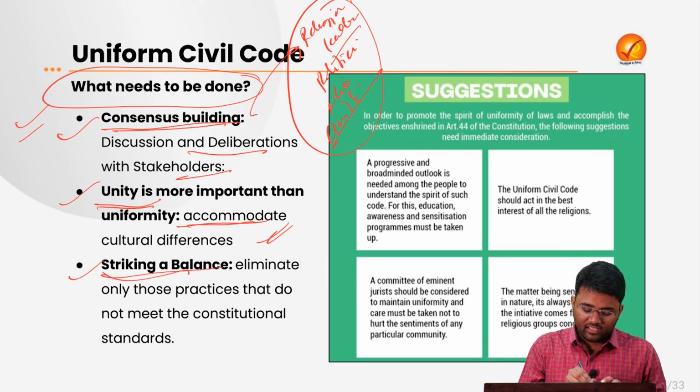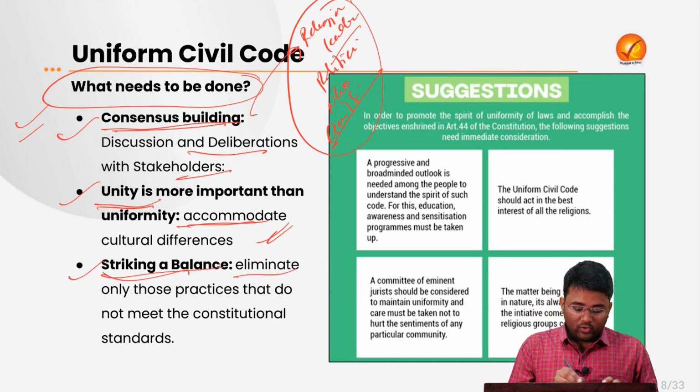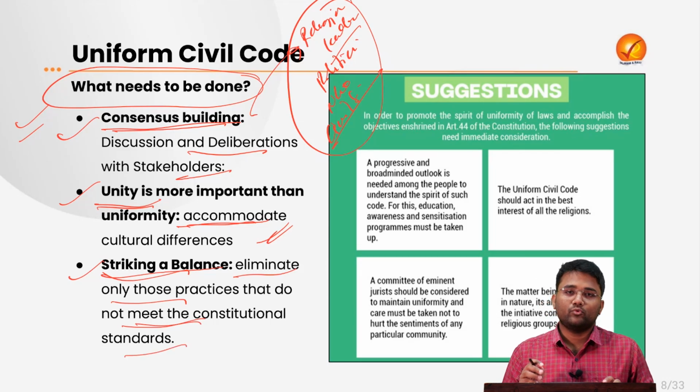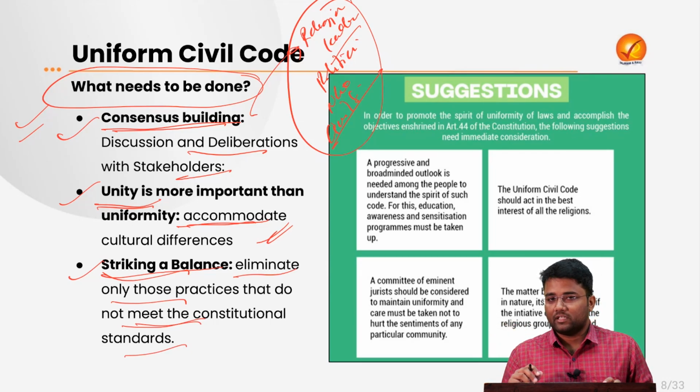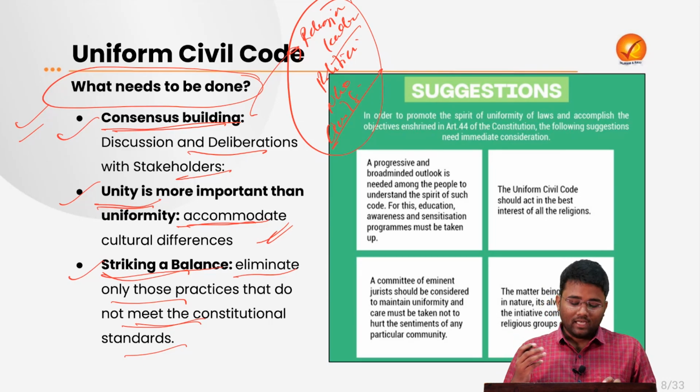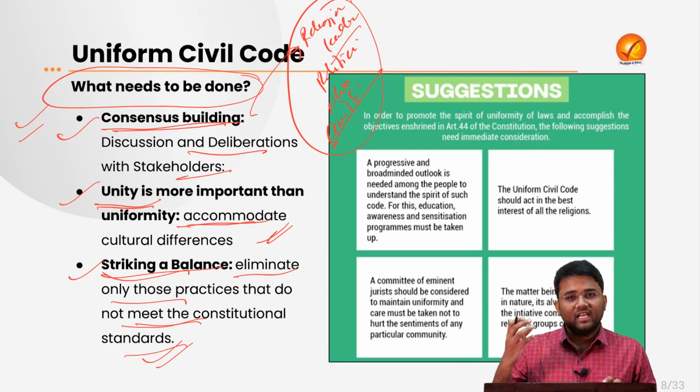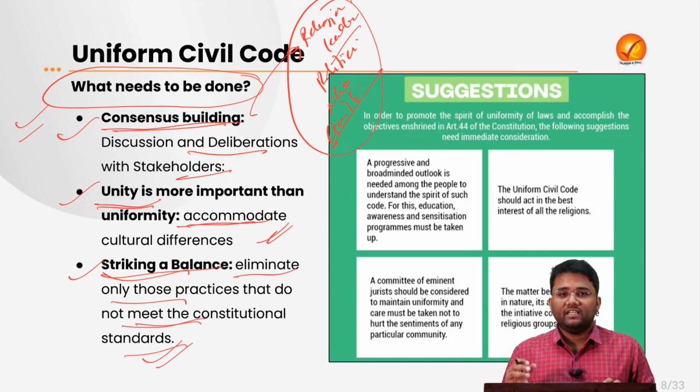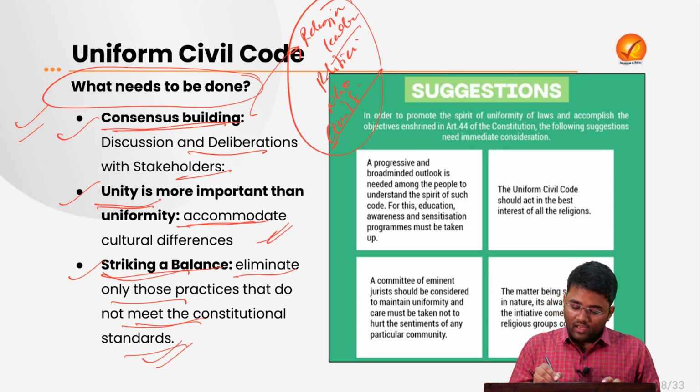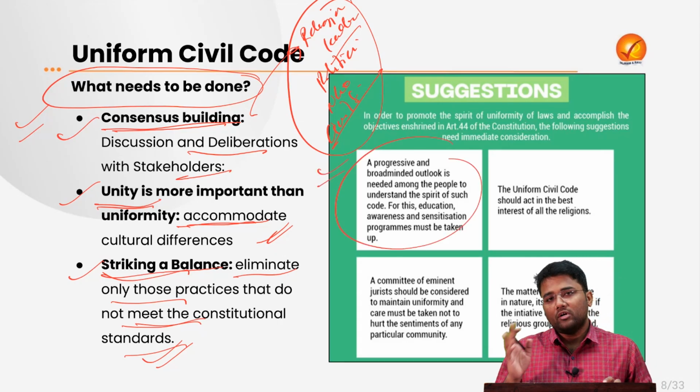Then there is need to strike a balance, whereas we have to eliminate only those practices that do not meet the constitutional standards. Let's suppose the triple talaq practice that was repealed by the Supreme Court of India. That was against the dignity and the equality of Muslim women. So some practices which are against our constitutional standards, which are against our fundamental rights, only those practices can be selectively eliminated at this point of time, and after that a uniform civil code can be made for the whole country. Okay, and there is need for a progressive and broad-minded outlook.